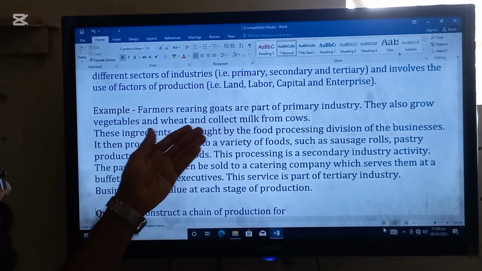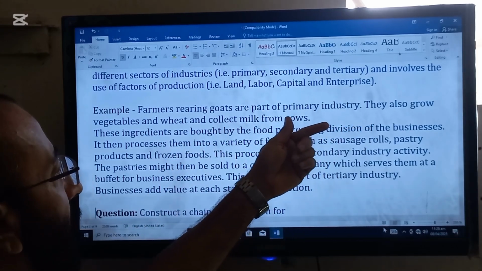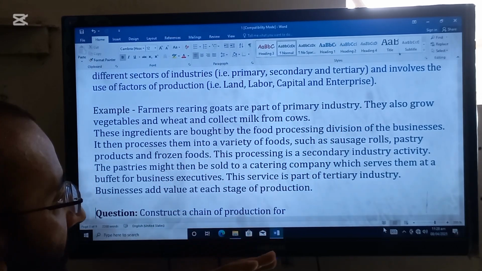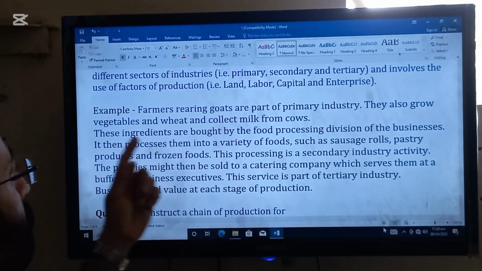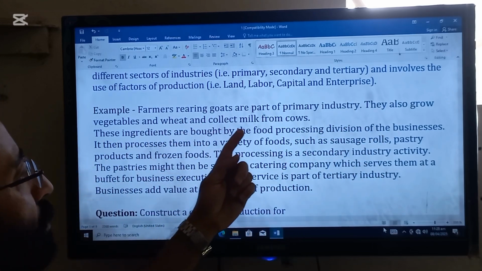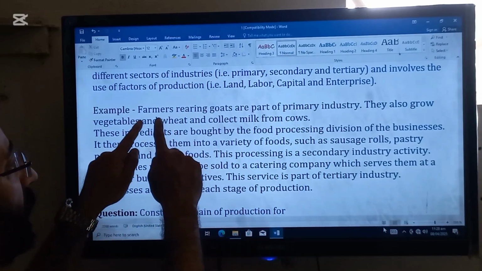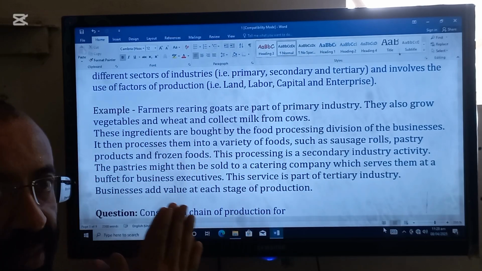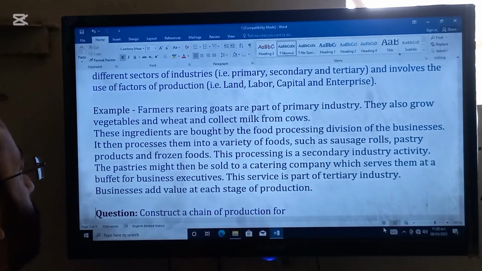So farmers rearing goats are part of the primary industry because they are actually dealing with the raw material. They also grow vegetables and wheat and collect milk from cows. These are the different tasks of the farmers. So this is the primary sector industry.